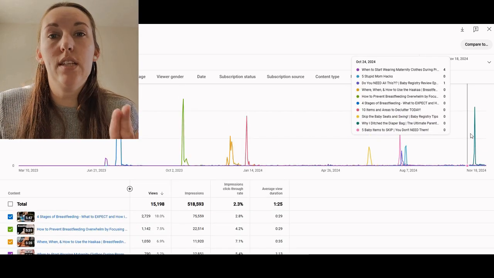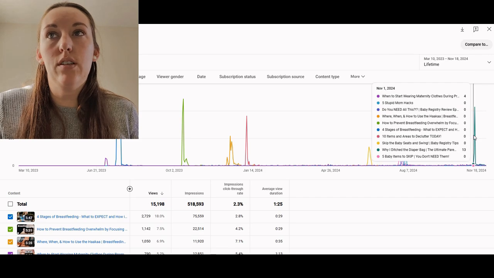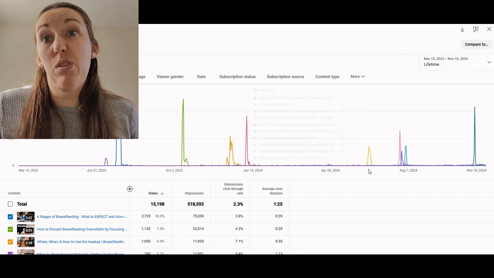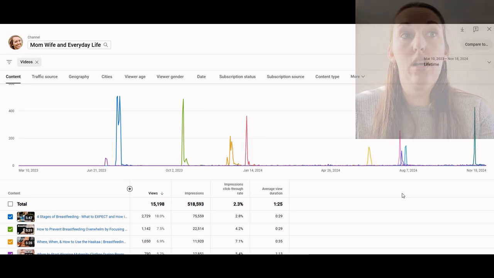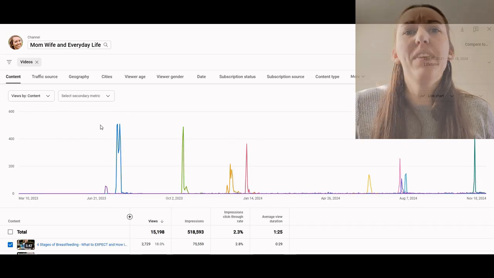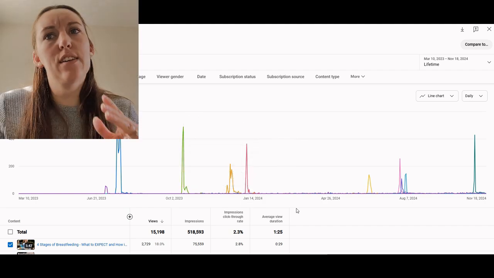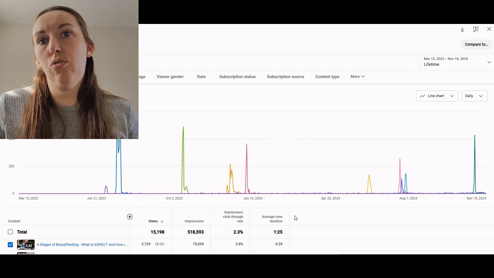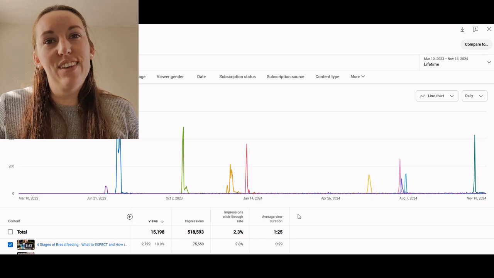This green one here is Ditching the Diaper Bag. It did really well as far as getting up there, but some of these other ones haven't as far as views. I am looking at views right now, up here, we're sorted by views. So yeah, I haven't had very successful videos for just views in the last little while. So I need to definitely look into that.